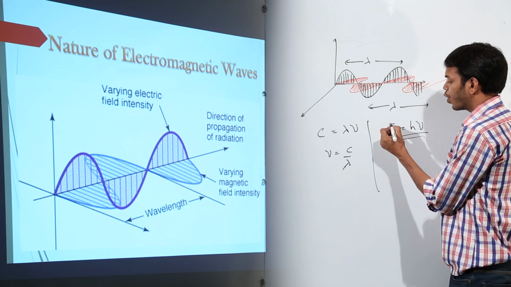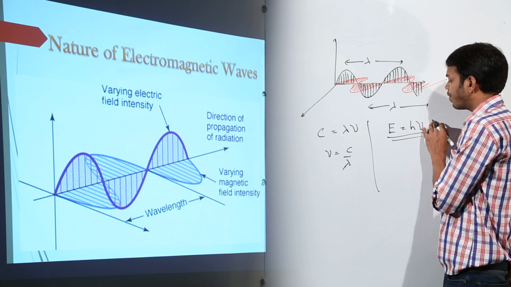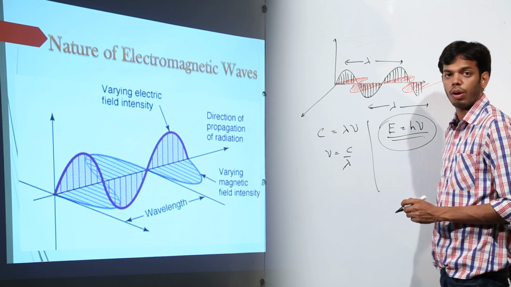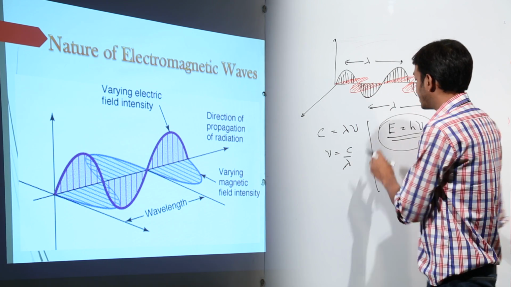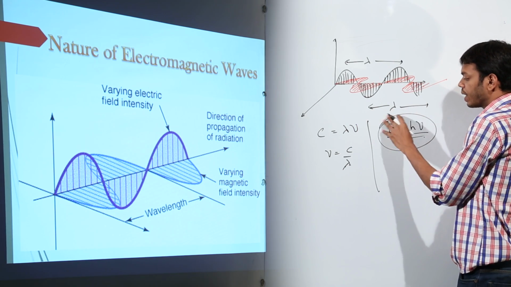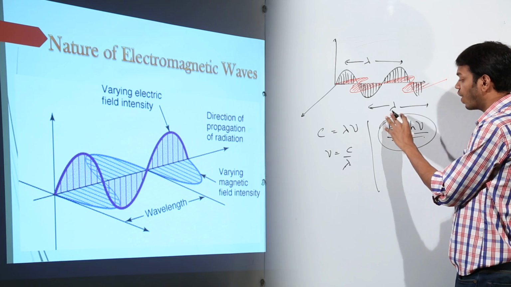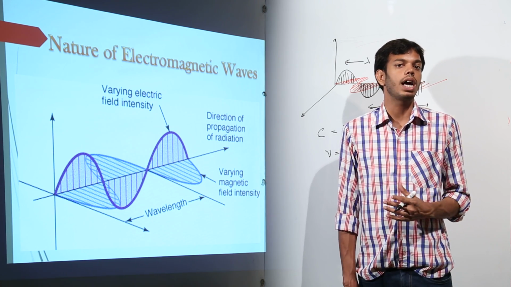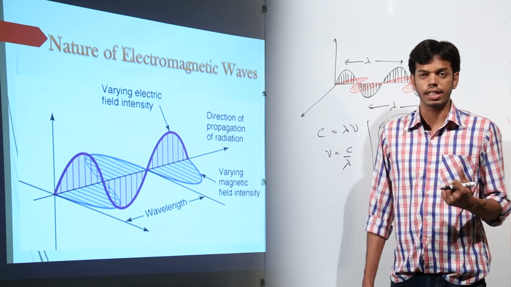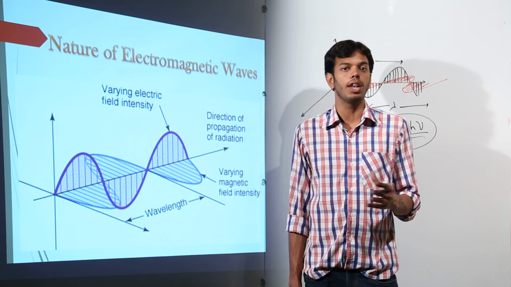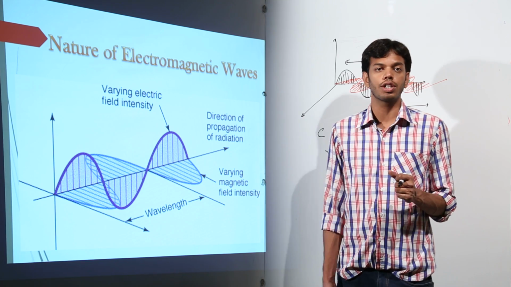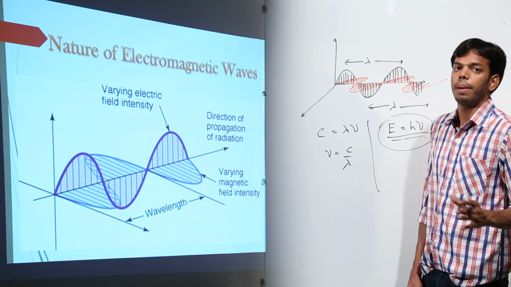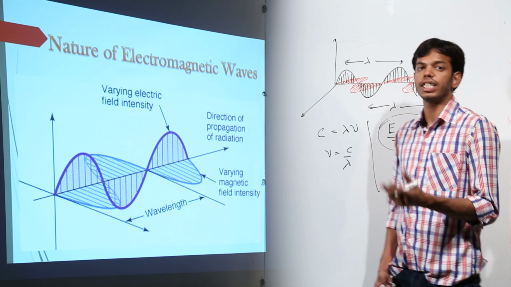But anyhow, particles like photons have very high frequency, and energy is calculated using this formula. So basically energy is a direct function of frequency, right? So if frequency is large, that means it has very high energy. We are going to study a lot of different properties associated with electromagnetic waves, not directly, but indirectly by studying various natures associated with them.